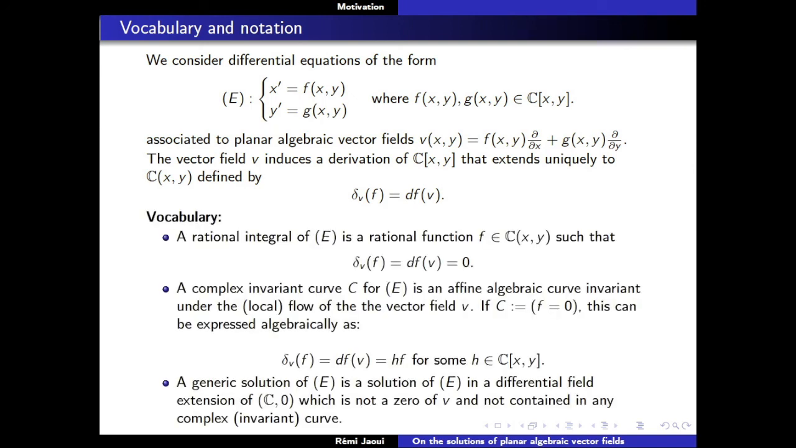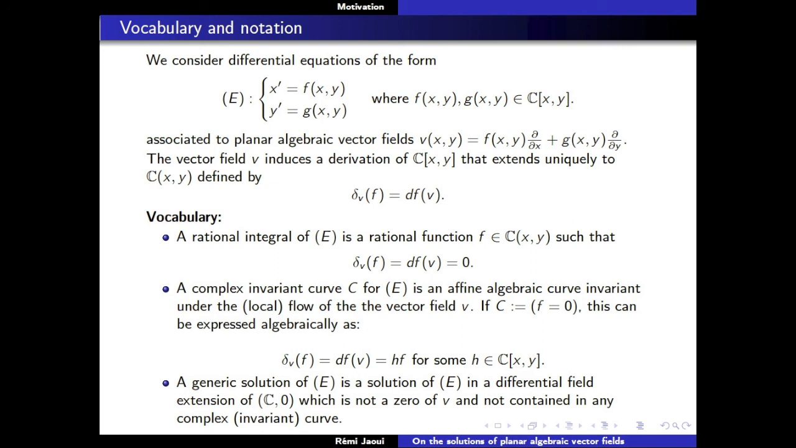And I will mainly talk about 3 things: the rational integrals of my equations, which are the rational functions such that the derivative is 0. I will talk about complex invariant curves. A complex invariant curve is an affine curve, a planar curve given by an equation, which is invariant under the local flow of the vector field. You can express that algebraically by saying that if you look at the derivative of your function f, it should be a multiple of the function f.